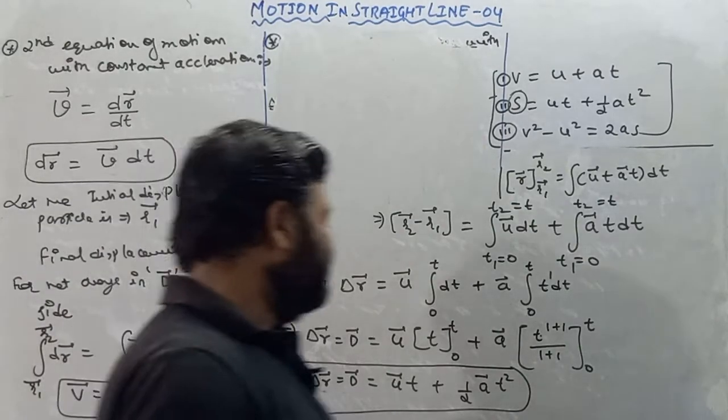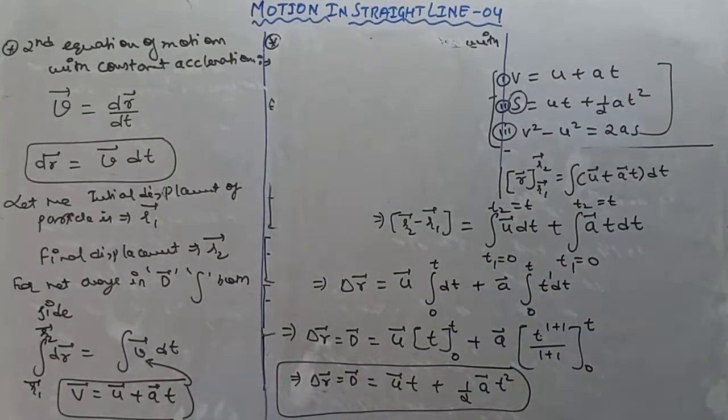So I hope you all understand the second equation of motion, my dear student. The second equation says change in position vector, which is also called displacement vector, is equal to u vector into t plus half a vector into t square. This is your second equation of motion. I hope you all understand how we get the second equation of motion.